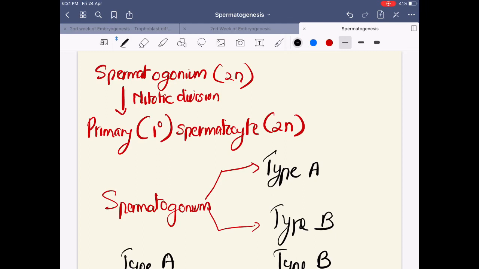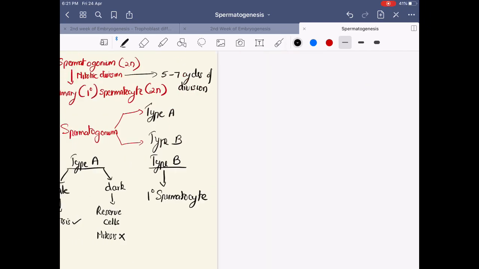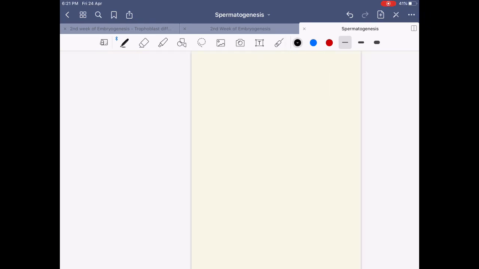I hope it's clear. Now how many cycles of mitotic division? There are roughly 5 to 7 cycles of mitotic division before a spermatogonium becomes a primary spermatocyte. I hope that much is clear. Now the second step that occurs, that is the primary spermatocyte.